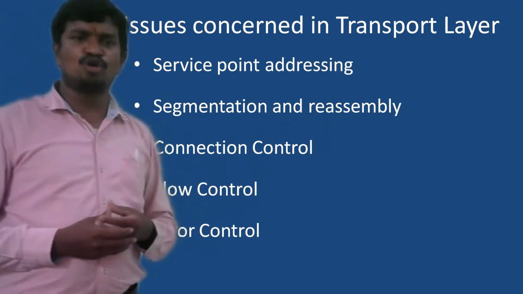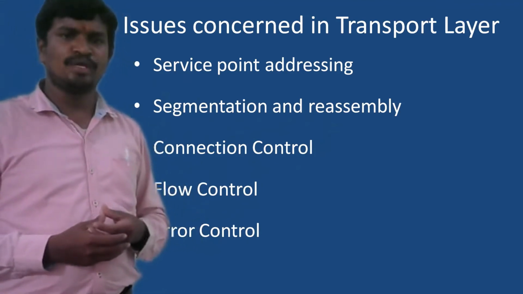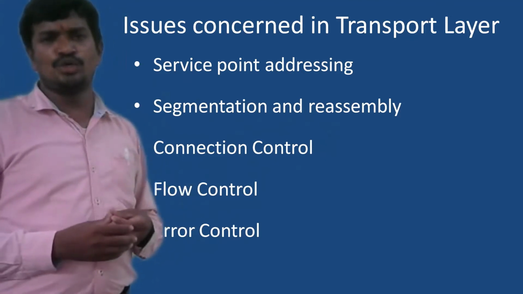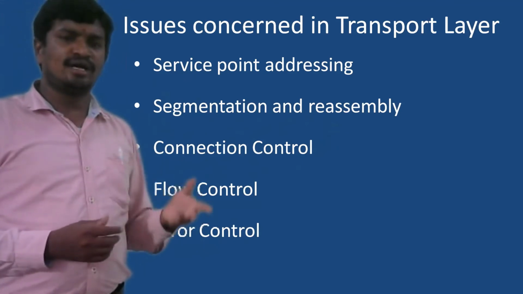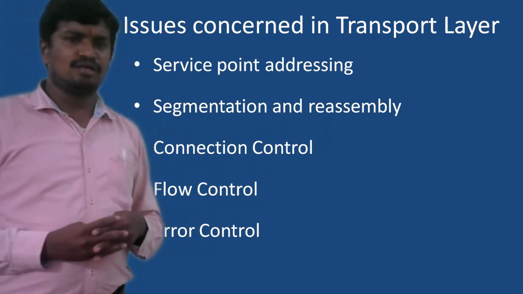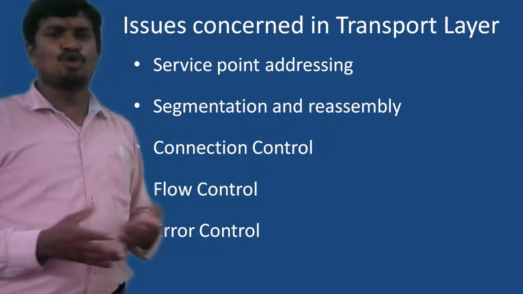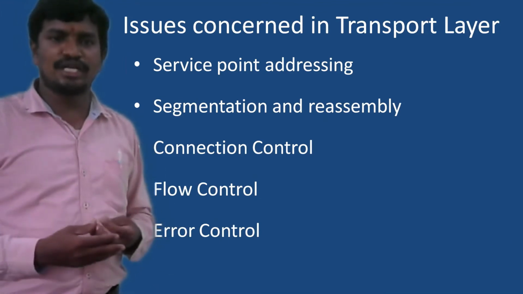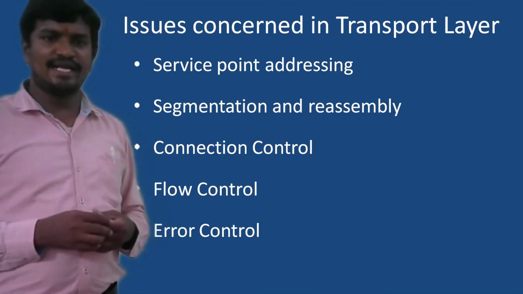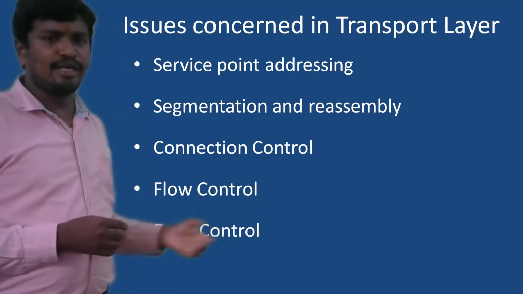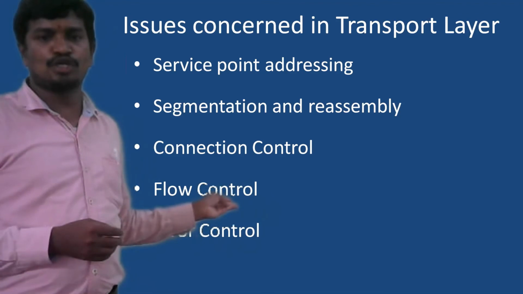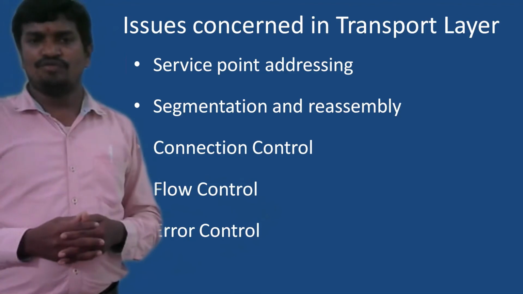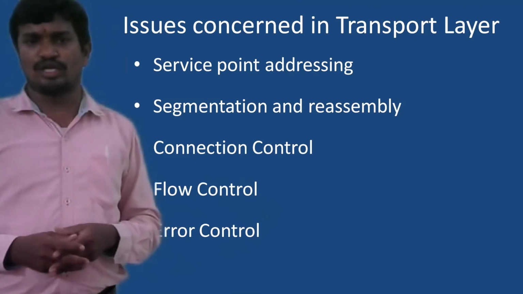The transport layer works in both models, connection oriented and connectionless. In connection oriented, certain protocols have to be followed, and likewise in connectionless. In connectionless, generally we use UDP, user datagram protocol, and in connection oriented we make use of the TCP protocol. So which protocol has to be deployed, whether we are doing connection oriented or connectionless communication, that is also handled here. And flow control and error control, it depends: it is application or process level flow control and process level error control. These are the issues which are addressed at the transport layer.